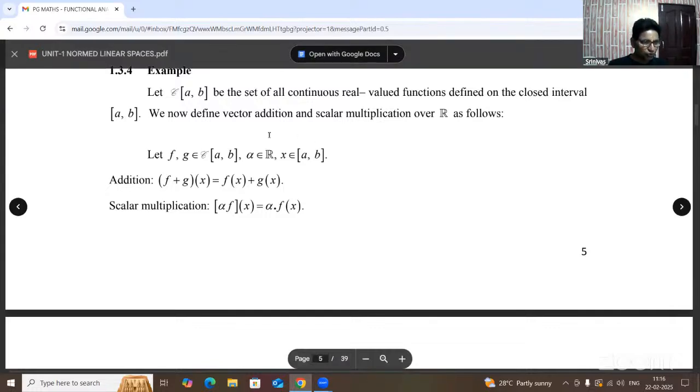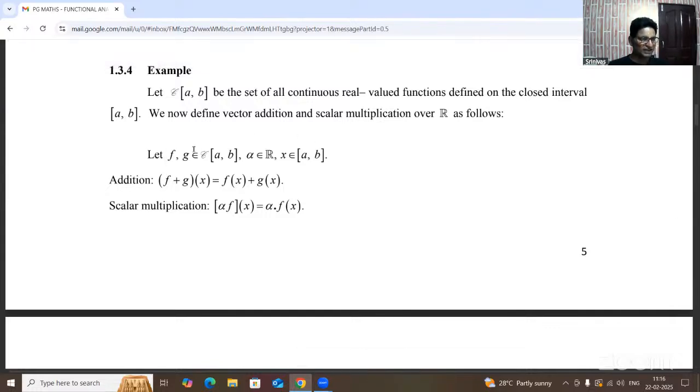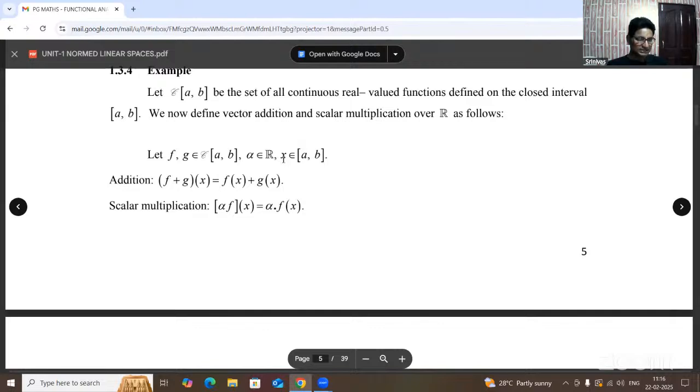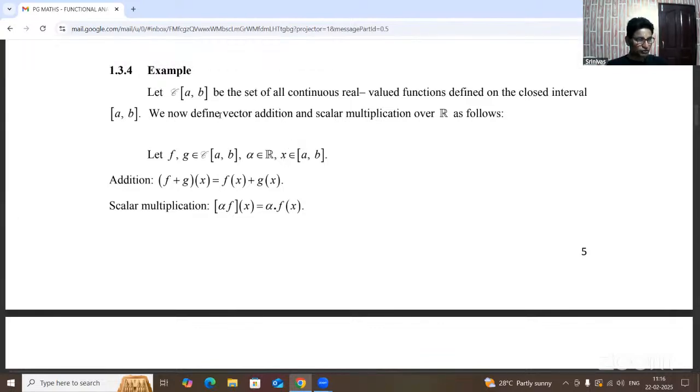So, we are taking any set of real valued continuous functions, that is f, g, or at the same time h, whatever it is. Alpha is a real number and x is an element. f is represented as f of x, g as g of x, and h as h of x, all real valued continuous functions. Here alpha is a constant, that is, an element of the field of real numbers.